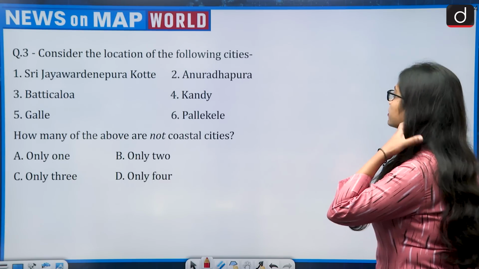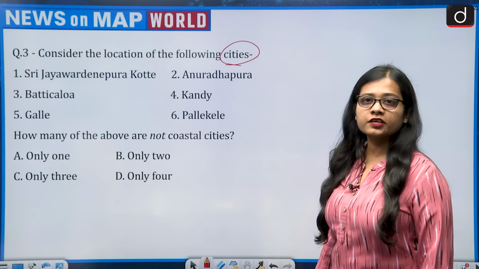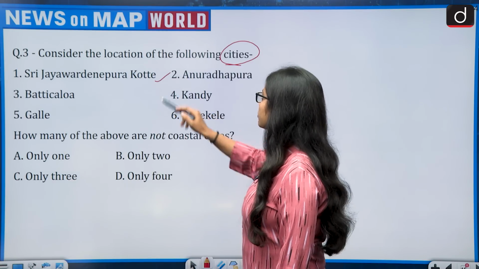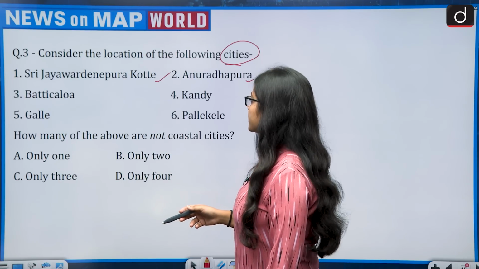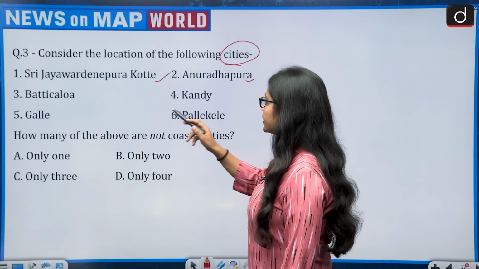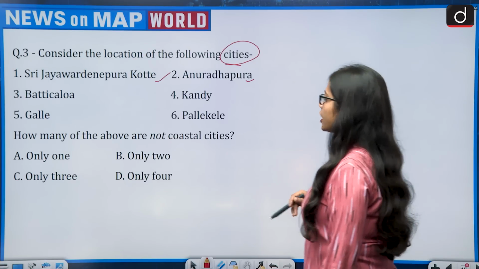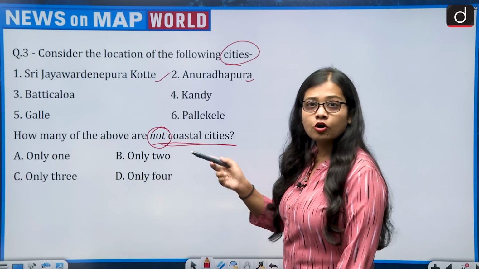So the question is, consider the location of the following cities. There are 6 cities of Sri Lanka. First is the capital, Sri Jayawardenepura Kotte, then Anuradhapura, then Vattiakaula, Kandy, Galle and Pallekele. The question is asking how many of the above are not coastal cities.